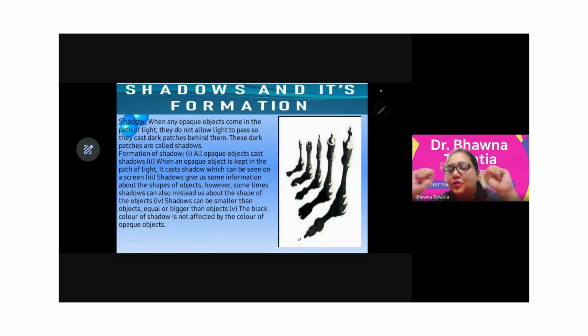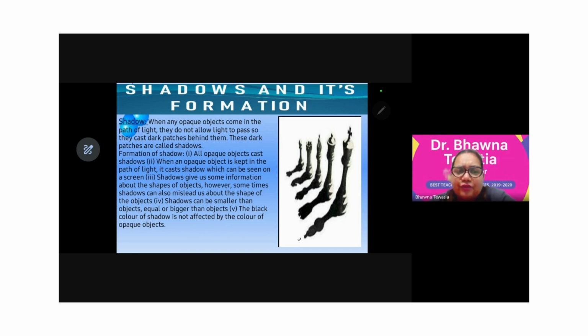When we have a luminous source which is providing us light, and in front of it an opaque object is kept, the opaque object just blocks the passage of the light. There is a redistribution of the light energy, and we have created dark patches. Those dark patches, the dark blind spots, are known as shadows.